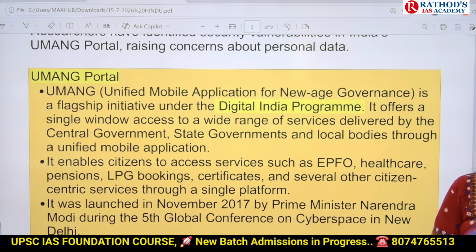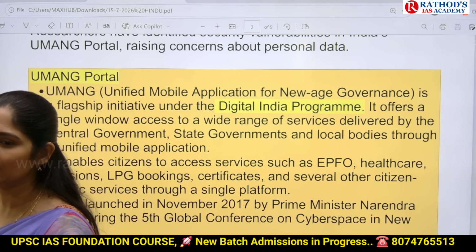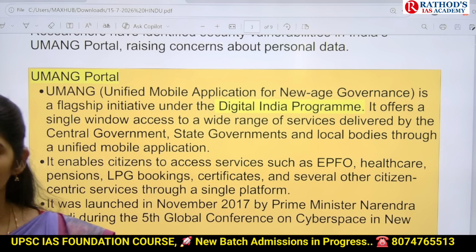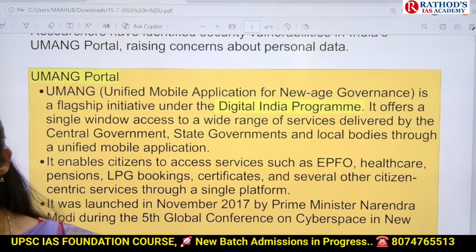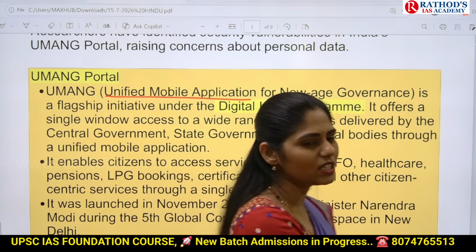Please make a note. UPSC cannot ask the full form of Umang directly, but if you are writing any other competitive examinations, there they will be asking you the full form of these kinds of portals, apps, and even schemes. Umang: Unified Mobile Application for New Age Governance. And it is a flagship initiative of the Government of India under the Digital India program.